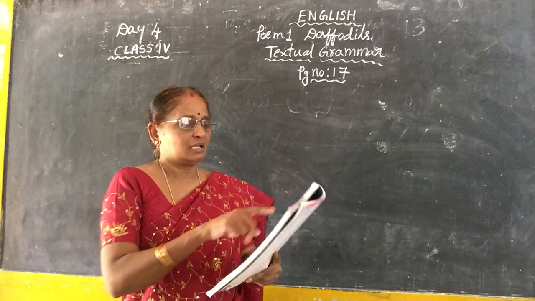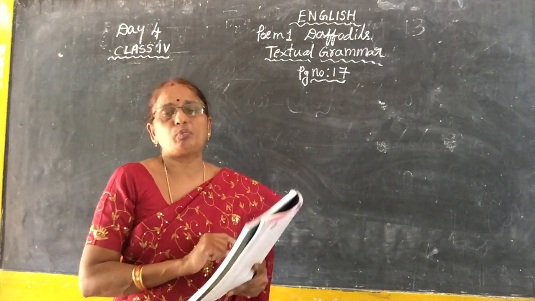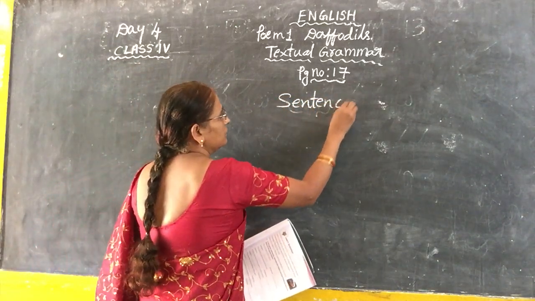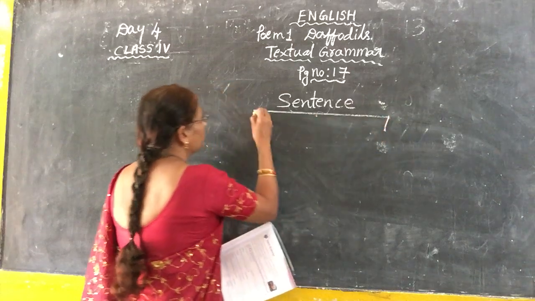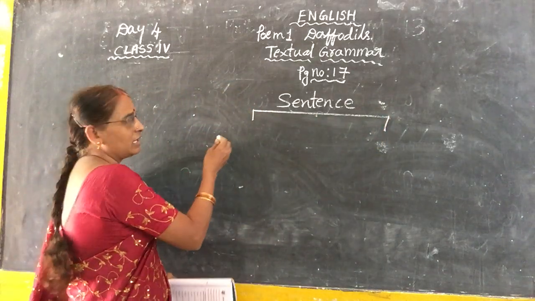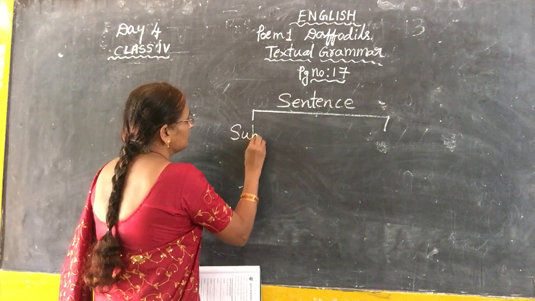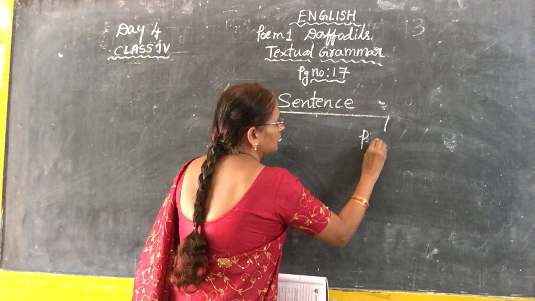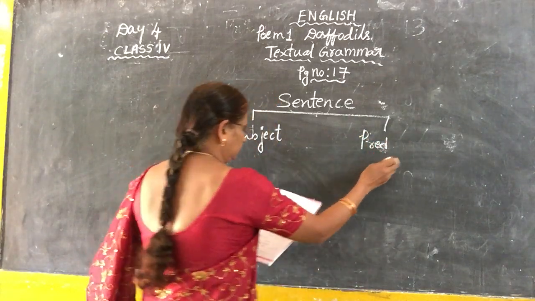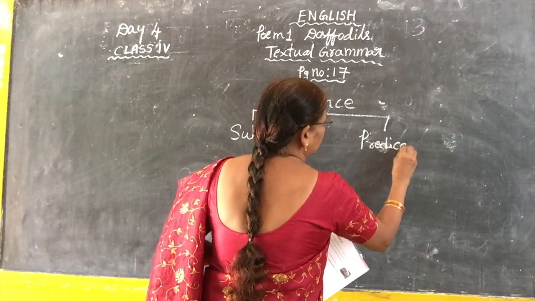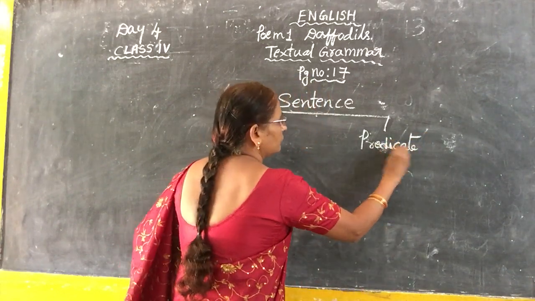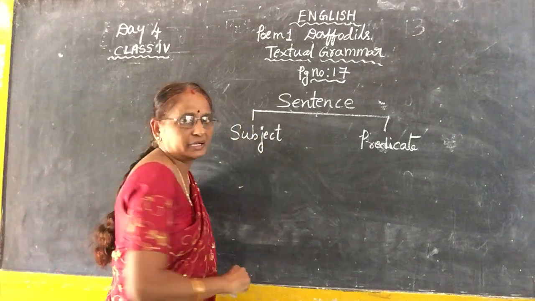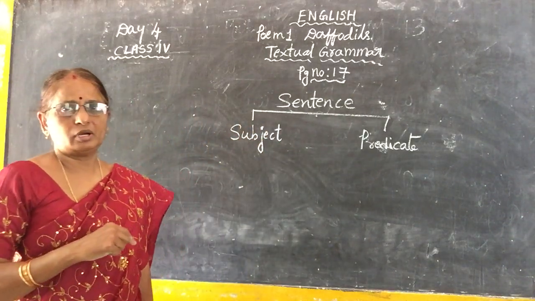In today's class, a sentence can be divided into two parts. See, children, divided into two parts. What are the two parts? One is subject and one is predicate. A sentence is divided into subject and predicate. Already you have learned this in third class.